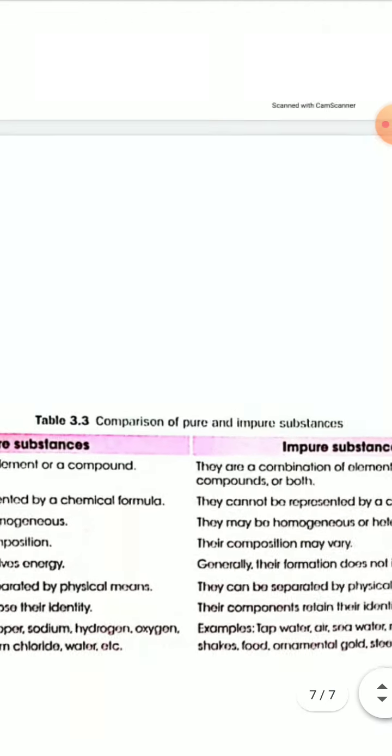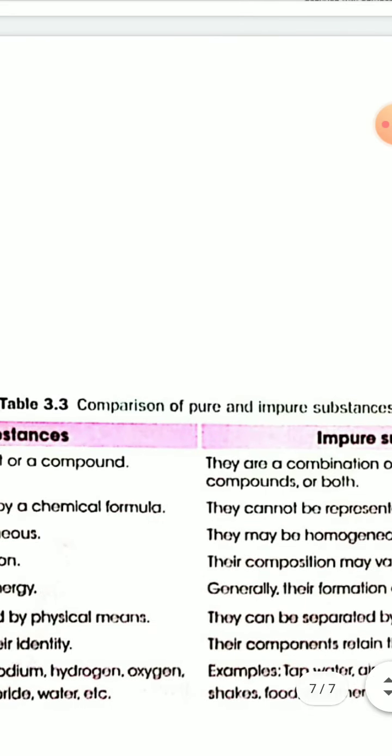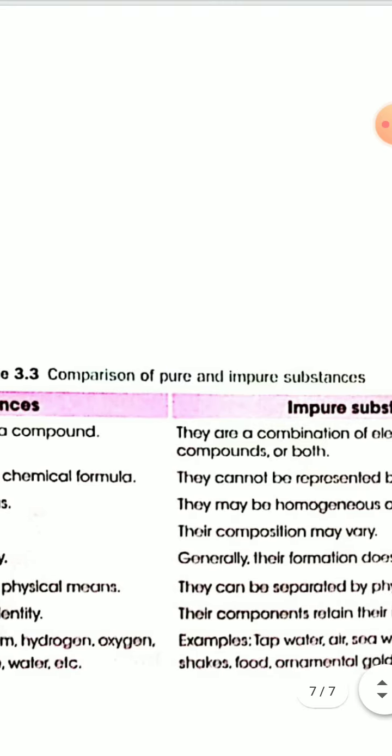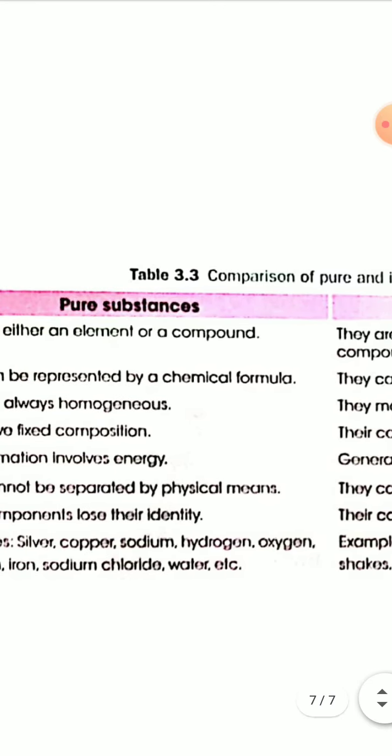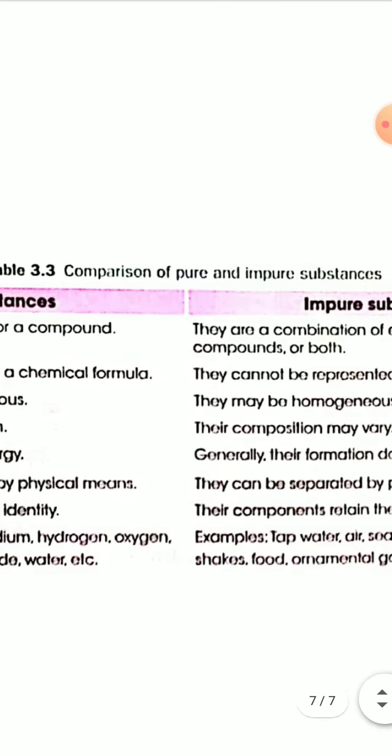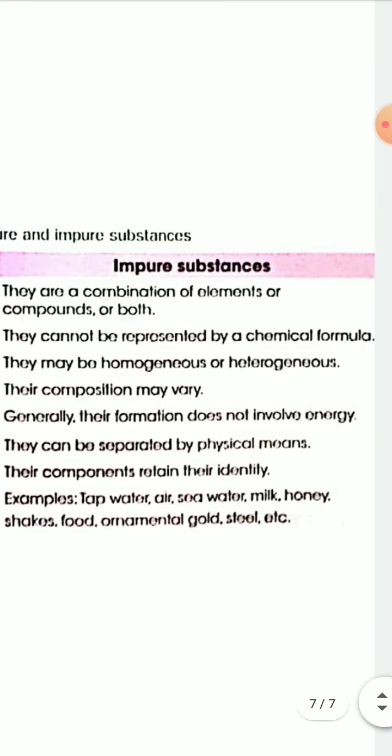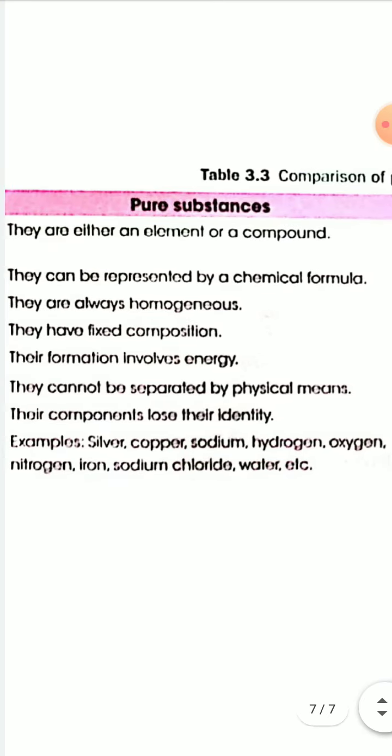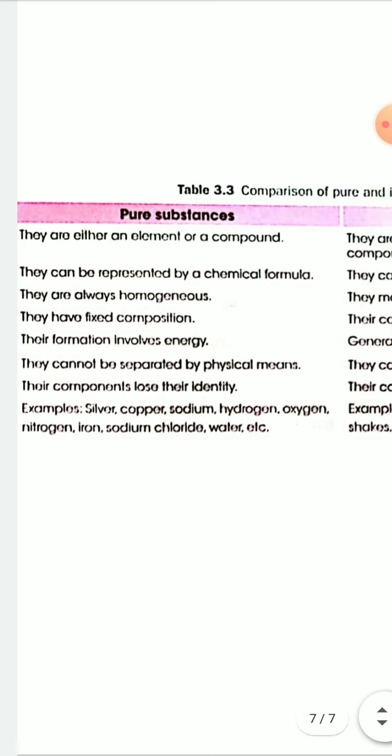Now the difference between pure and impure substances. Pure substances means elements or compounds, and impure substances means mixtures. Okay, so now you have to read about the comparison of pure and impure substances.